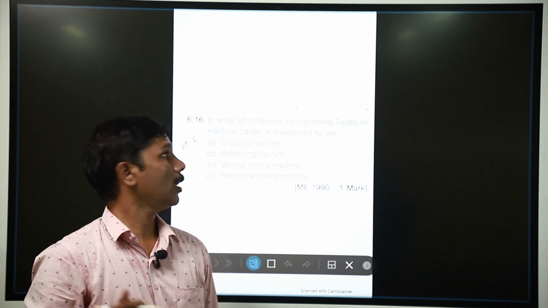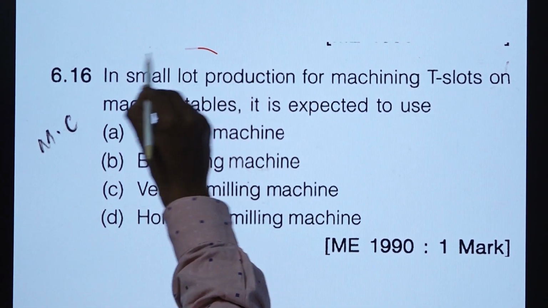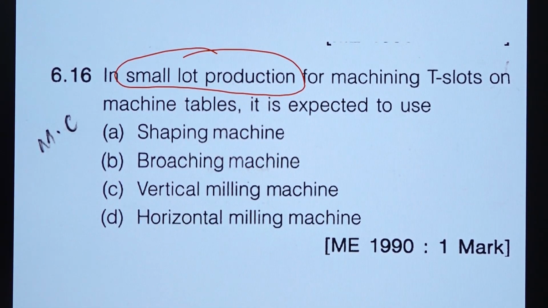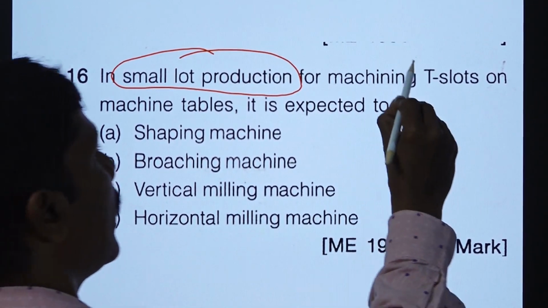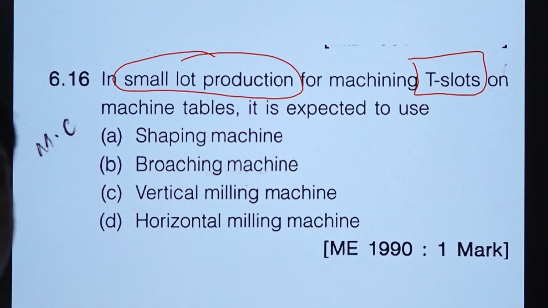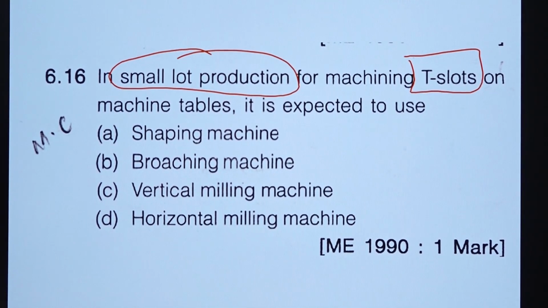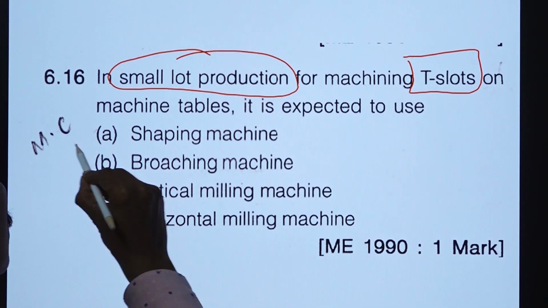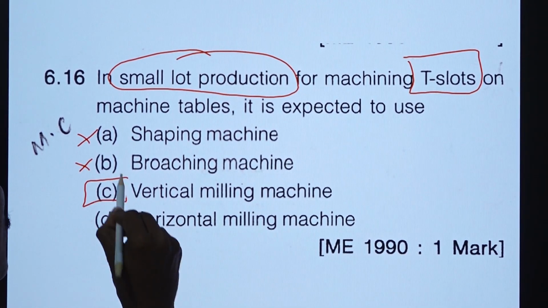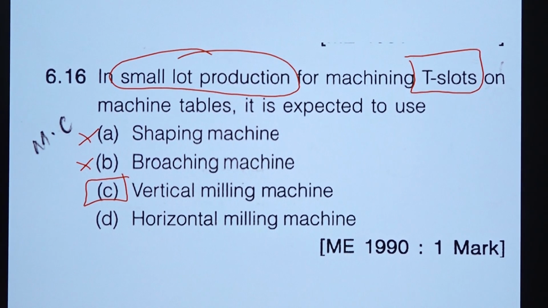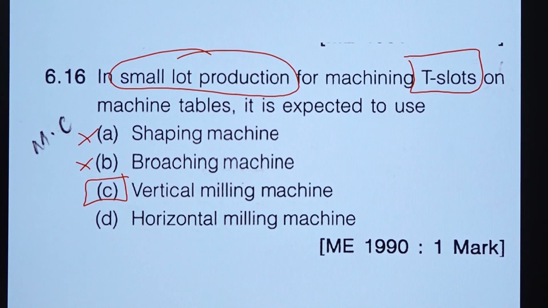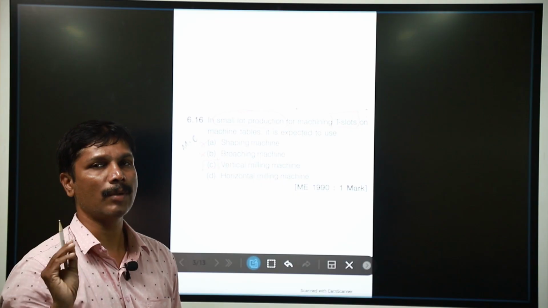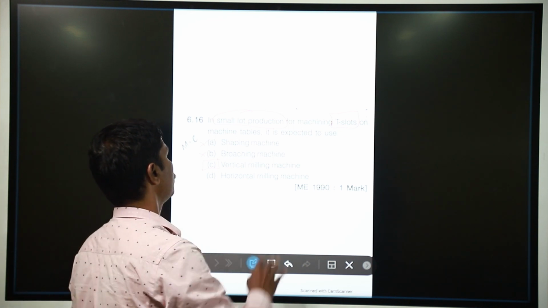In small lot production, what are we going to cut? Machining T slots. Which one is preferable? T slots can be cut on a shaping machine, broaching machine, and so on, but for small lots the vertical milling machine is preferable. For small lot production of T slots on a machine table, it is expected to use a vertical milling machine.